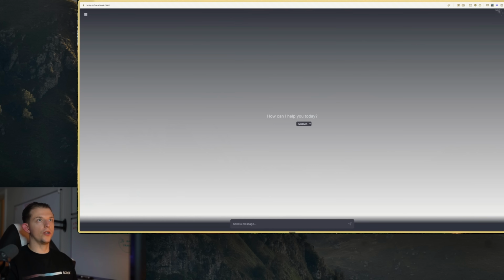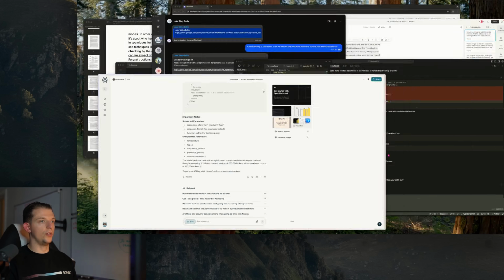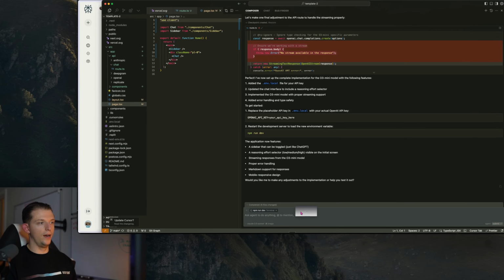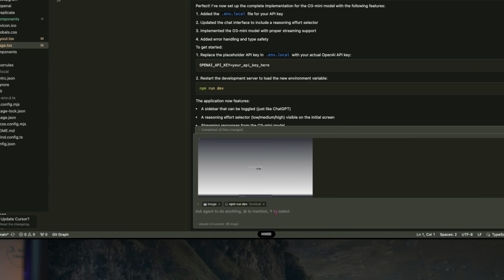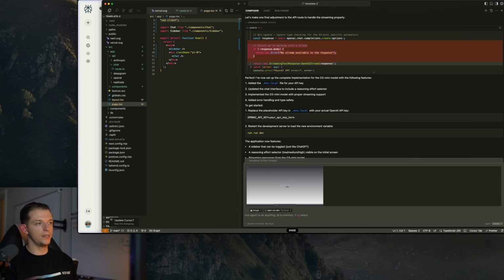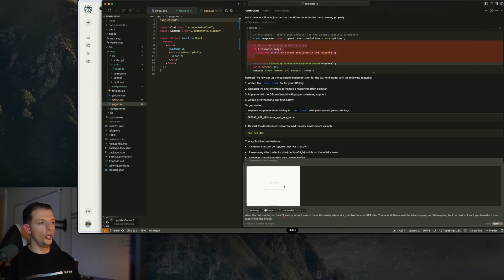So what we're going to do is copy this, and I'm going to copy everything. We're going to go back to Cursor, and we're just going to paste this in and say, what the hell is going on here? I want you right now to make this a fully white site, just like the ChatGPT site. You have all these weird gradients going on. We're going back to basics. I want you to make it look exactly like this image. We can paste that in again. It should look exactly like this image at the beginning, and the initial input field should be vertically centered. Everything should be white, super clean. Literally clone this.